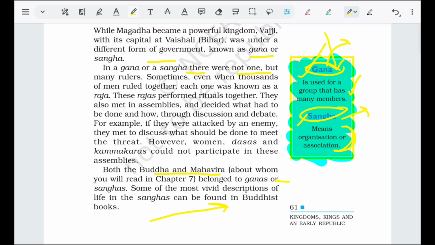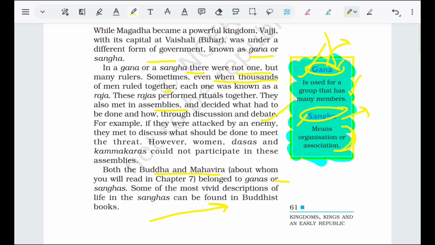Sometimes thousands of men ruled together, so there could be thousands of rulers. Each one was known as the Raja, and these Rajas performed rituals together. They also met in assemblies. They decided what was to be done through discussion and debate. So, in a sense, you can compare this to the parliamentary system.